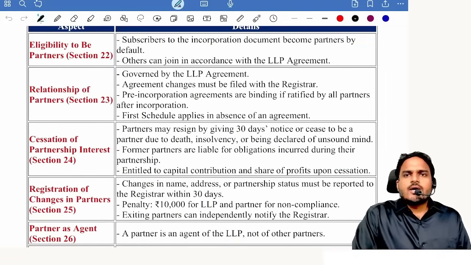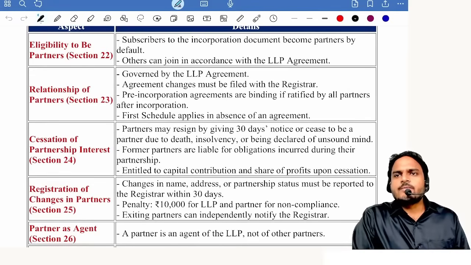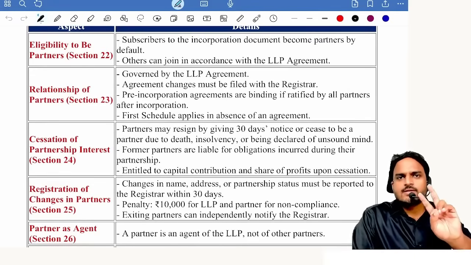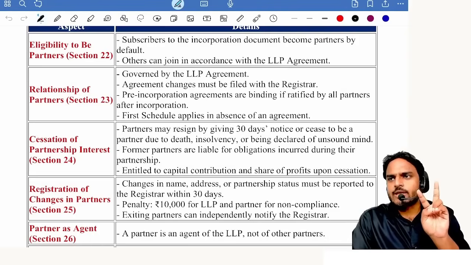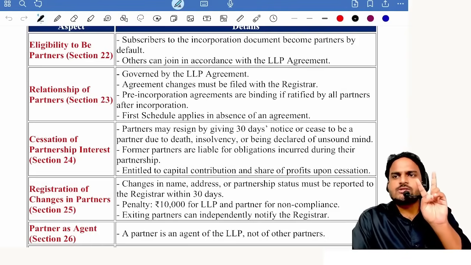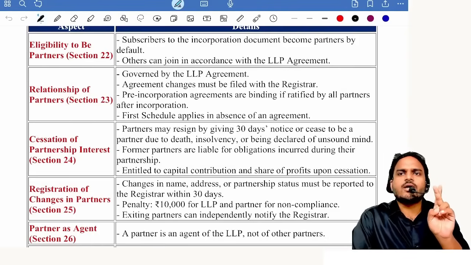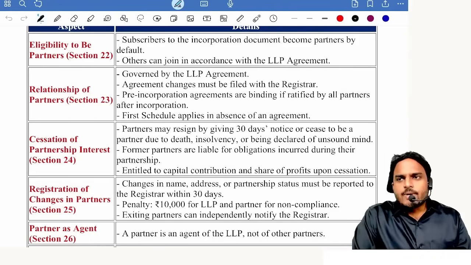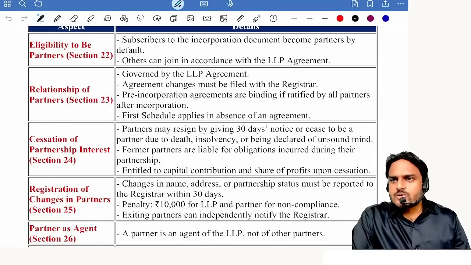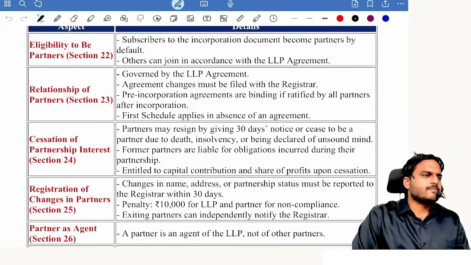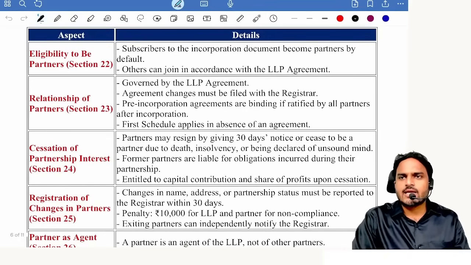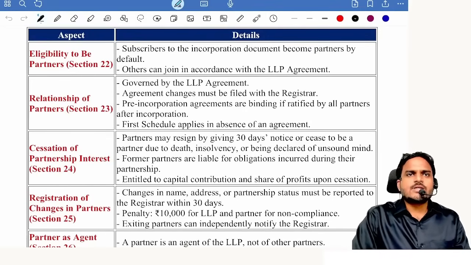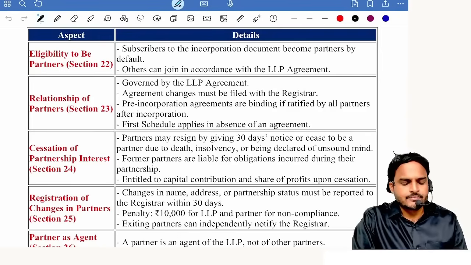See, how can we become partners of LLP? In how many ways? Two ways. One is if you are a partner at the time of incorporation, that means a subscriber to the incorporation document. Second one, a new partner subject to LLP agreement. I told these points: anyone can become a partner subject to LLP agreement. And a person who subscribed the incorporation document, he is also a partner.